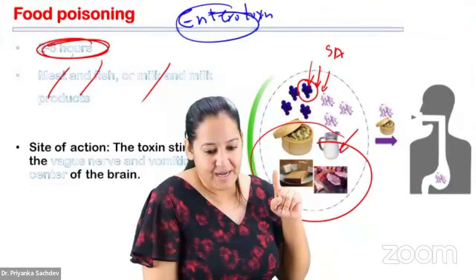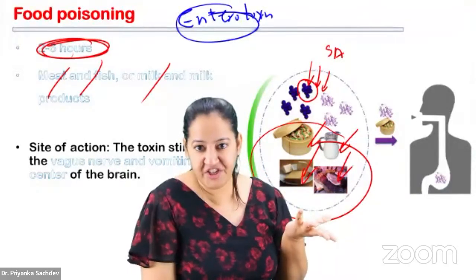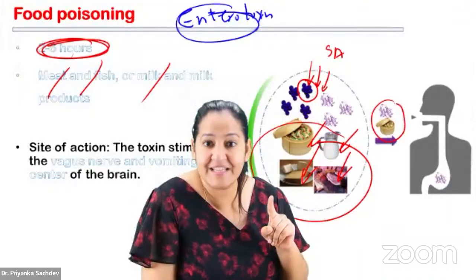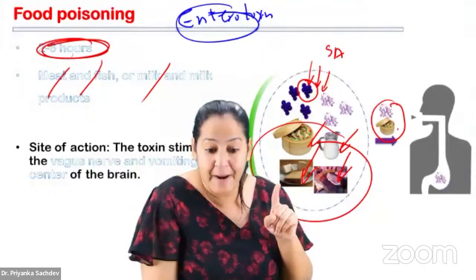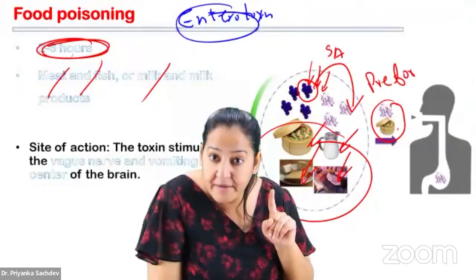Hana, you have shown milk, pizza, meat, paneer, fish. So, meat, dairy products. Now, listen, what the person is eating. The person is eating the food containing the toxin, not the bacteria. The person is not eating the bacteria. The person is eating the toxin secreted by the bacteria. I mean, it's a preformed toxin.